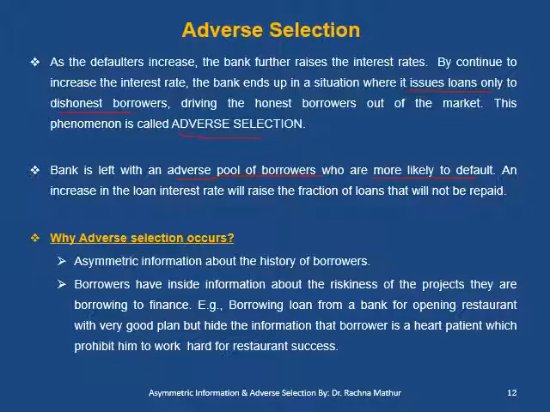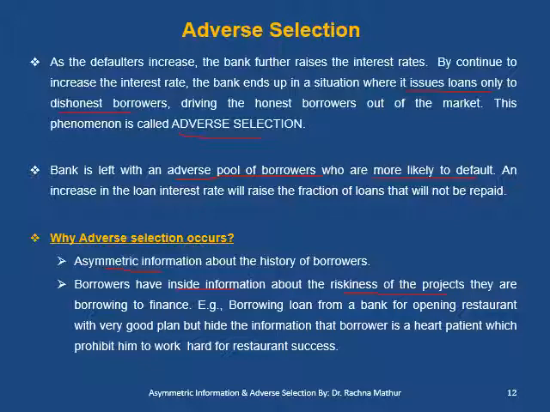Now the question is, why does adverse selection occur? It occurs because of asymmetric information about the history of the borrower. Along with that, borrowers have inside information about the riskiness of the project they are borrowing to finance.